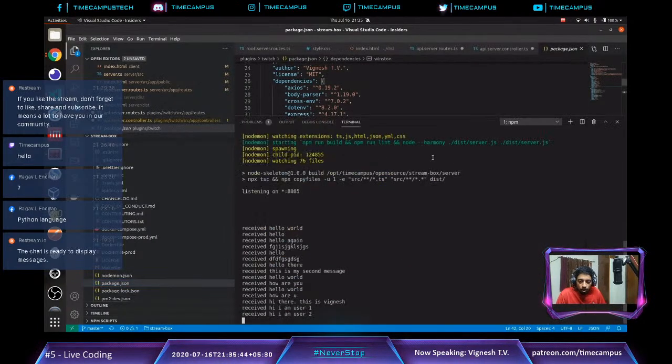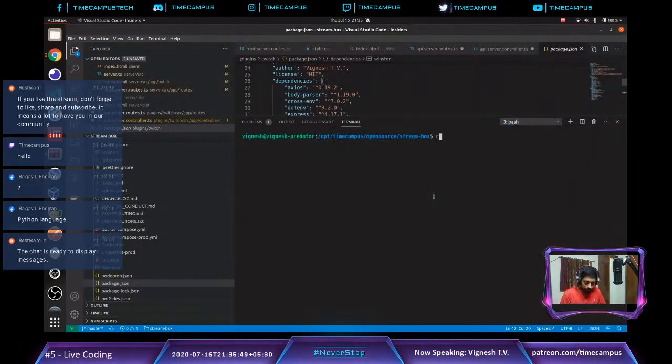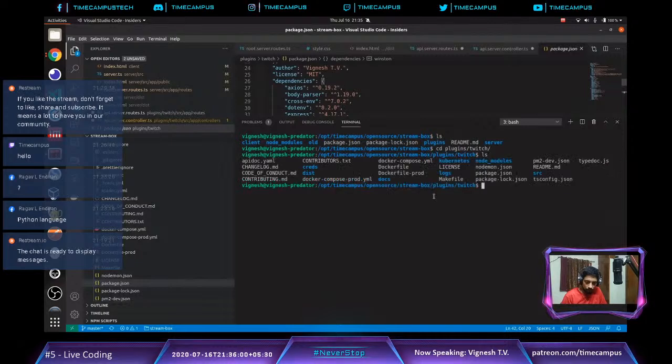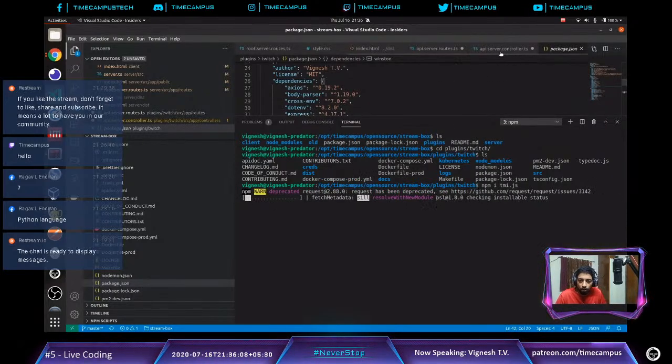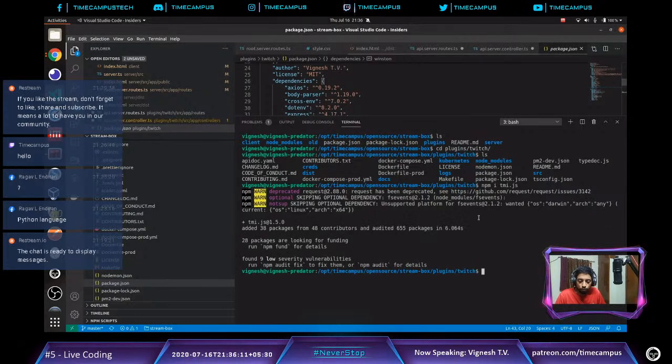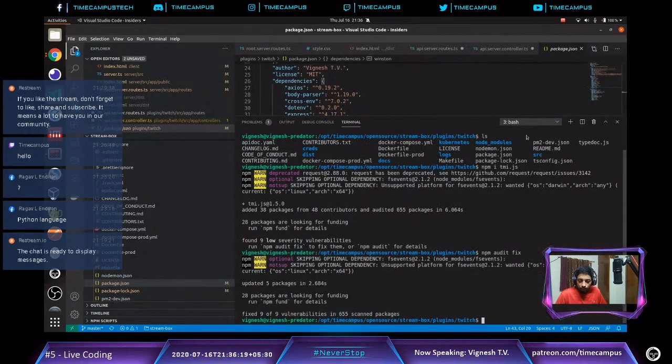Yes, it's not installed. So what we want to quickly do is go to the Twitch plugin and do an npm install tmi.js. This is the library used for communicating to and fro Twitch. So that's what we use this for. Then npm audit fix, just to fix all the vulnerabilities. Okay, it fixed 9 of 9 vulnerabilities.